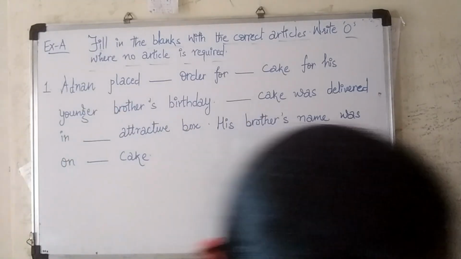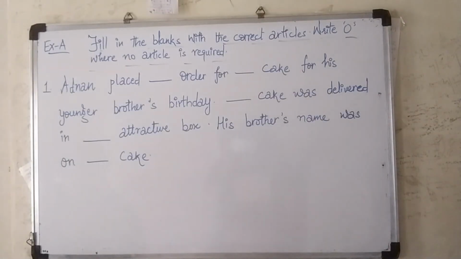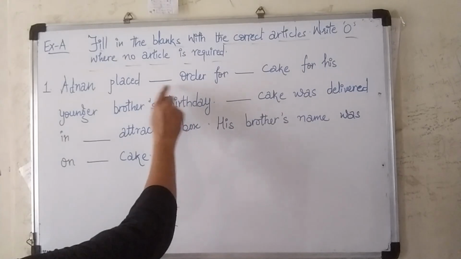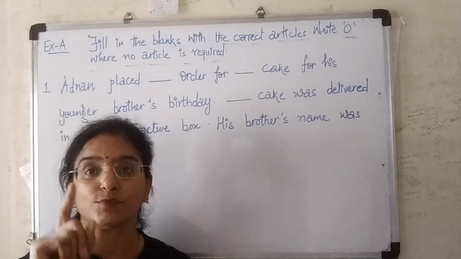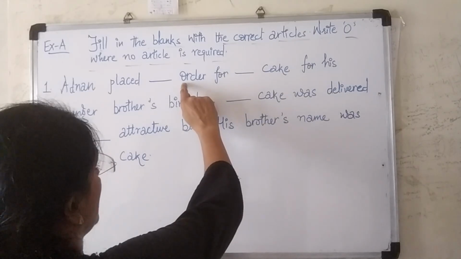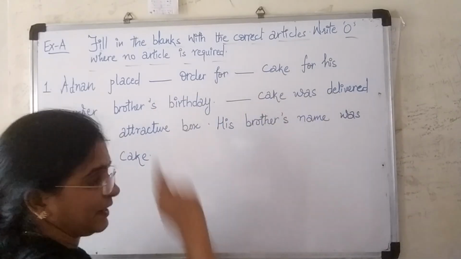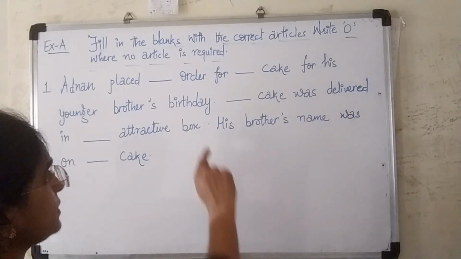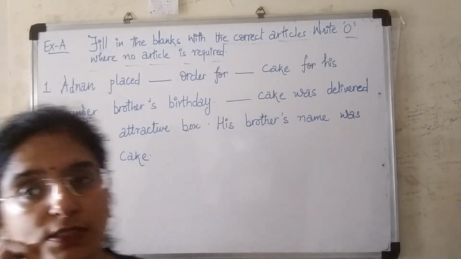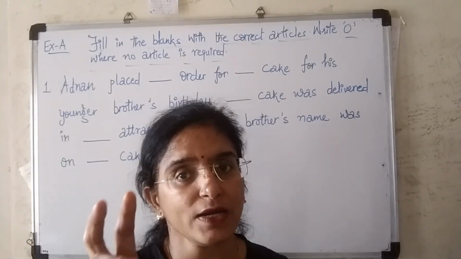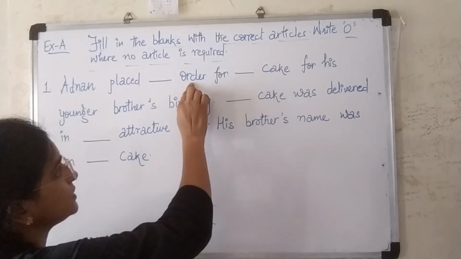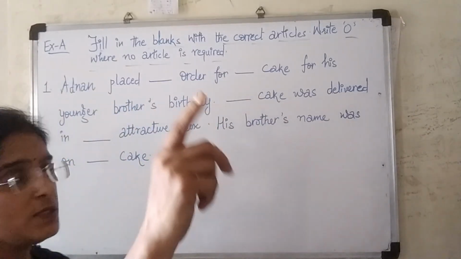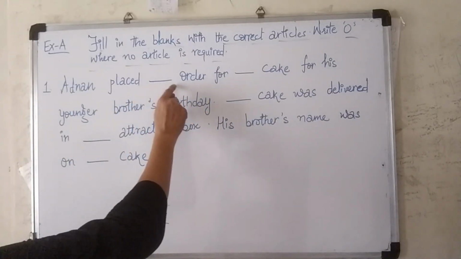Number 1, the answer would be an order. Just see the noun. First of all, you have to ask what the noun given after the blank is. If it is singular, then you can use a or an, or if it is plural, we can also write the. Now the noun given is order and it is singular, so we can write a or an.